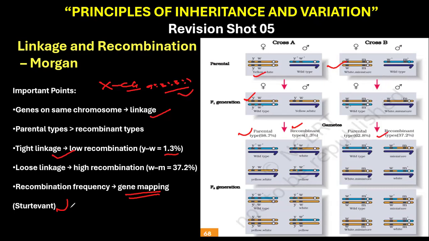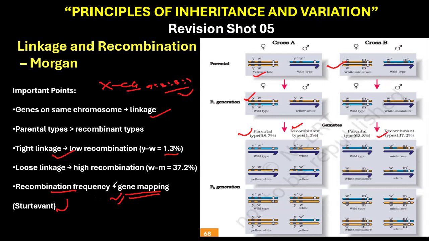It was Morgan's student, Alfred Sturtevant, who used recombination frequencies to measure the distance between genes on a chromosome and created the first genetic map. Just remember this.